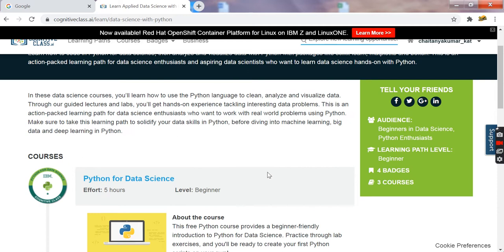These badges and certificates, you can share them on LinkedIn and show your skills to your peers and employers.